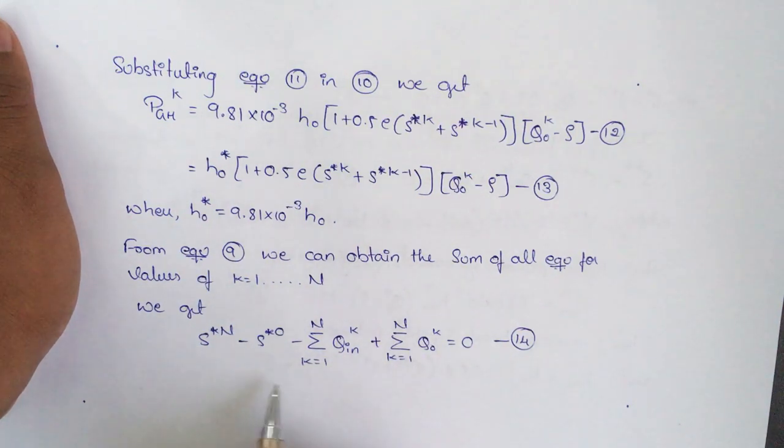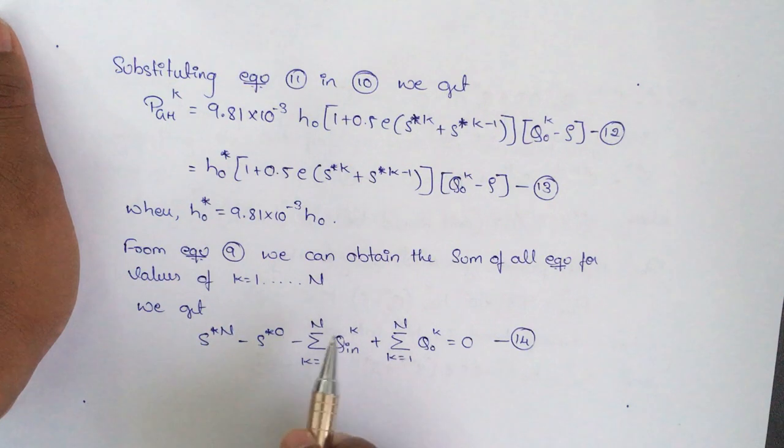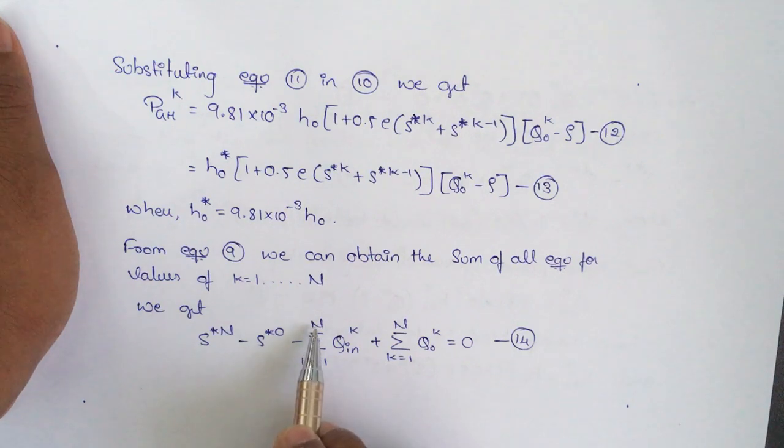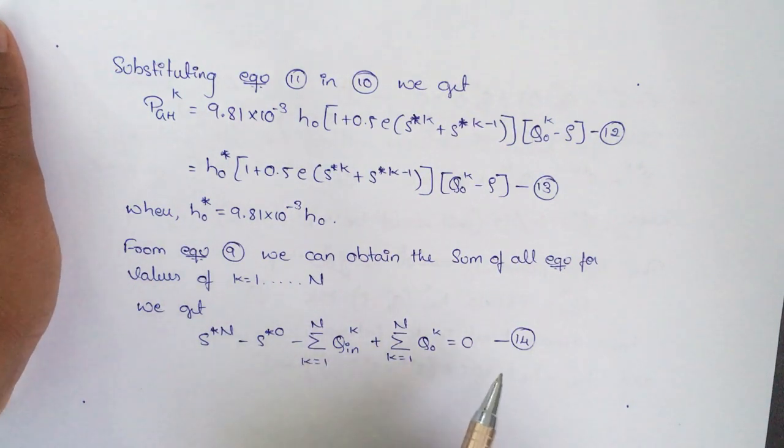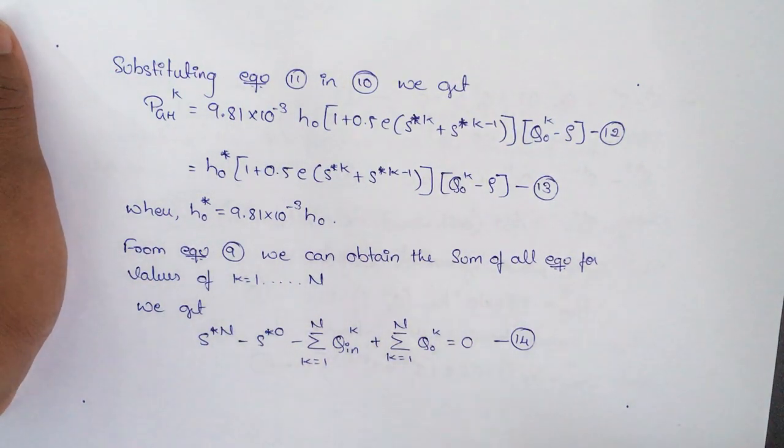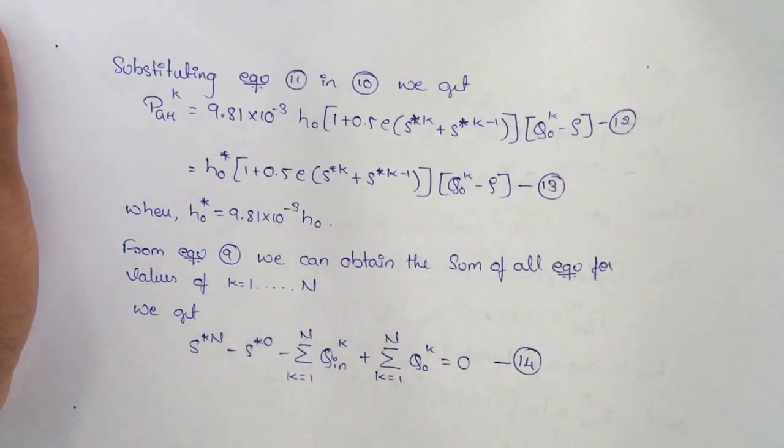We are marking it into discrete time intervals. Previously it was a continuous time interval, that was integration. Now we are having summation with respect to n. We are discretizing the equation, marking it as equation number 14.